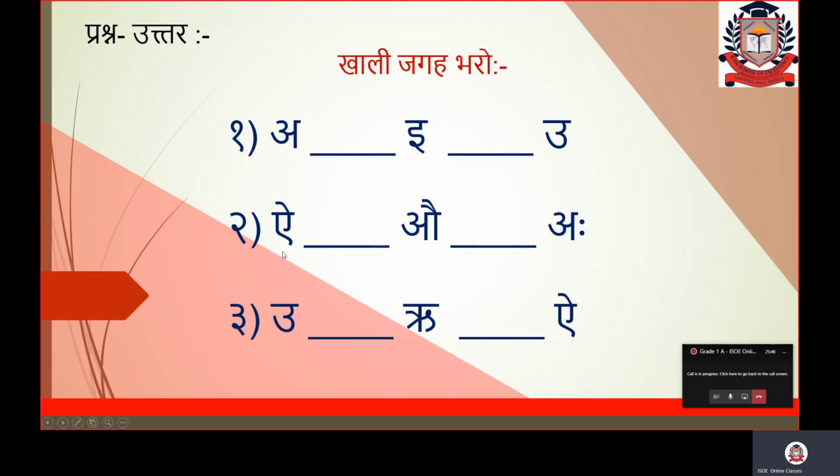After I, just try to think in your mind only that after I, which varan will come here. You will see that immediately you will come to know that order, that after I, O will come. So here you will write O. Fine? O. And after O, you will say yes, the next varan is correct, au.